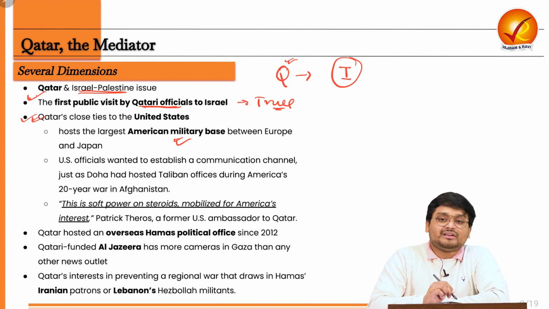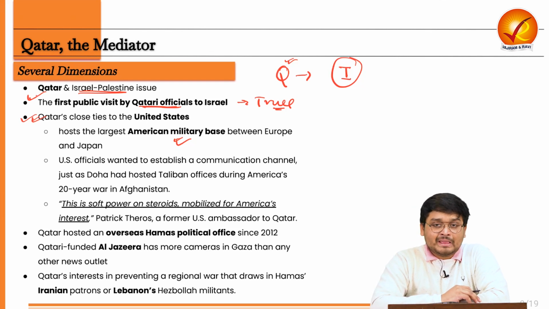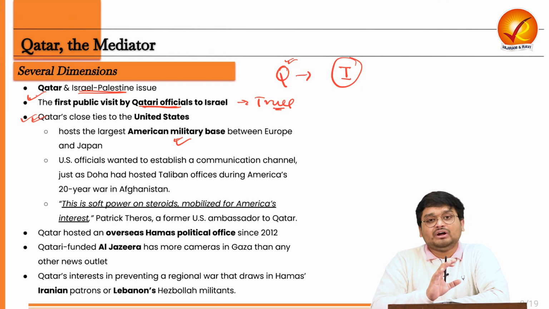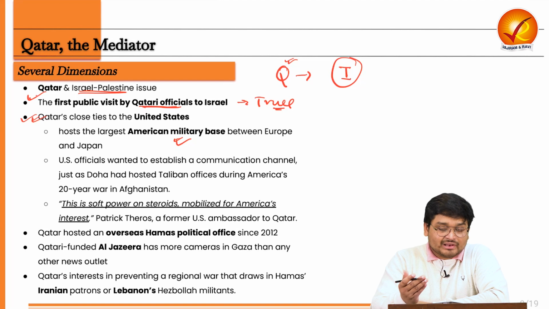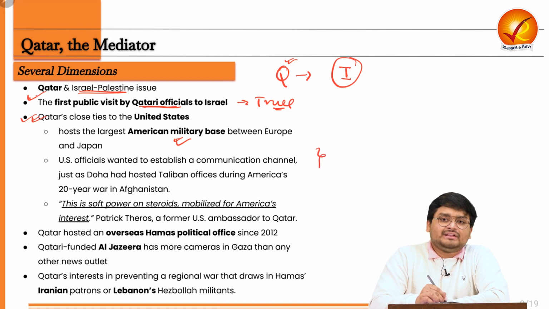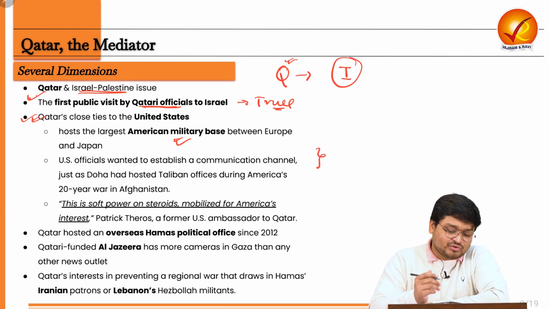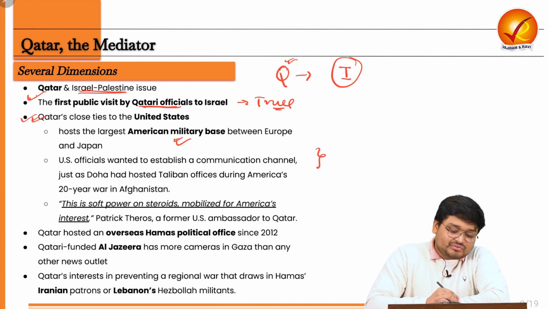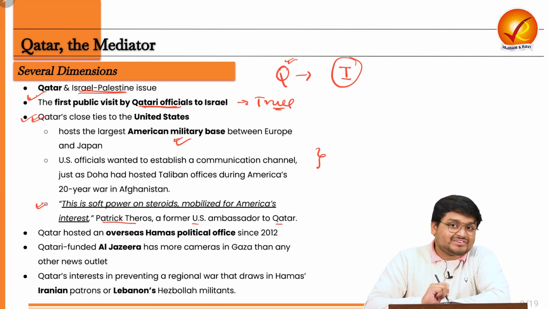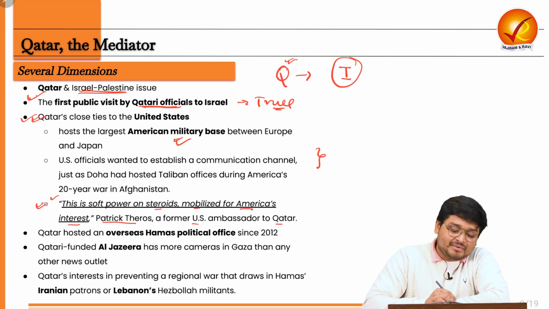And it is also said that US officials generally push Qatar to be on the mediation side because the US cannot directly bring a truce, as the US also has close ties with Israel. So it is being said that the US officials have been indirectly pushing for this truce. Next, according to Patrick Theros, a former US ambassador to Qatar, this is soft power on steroids mobilized for America's interests.